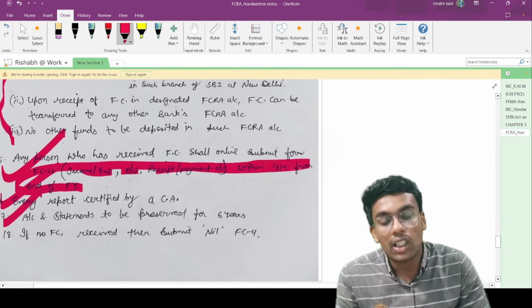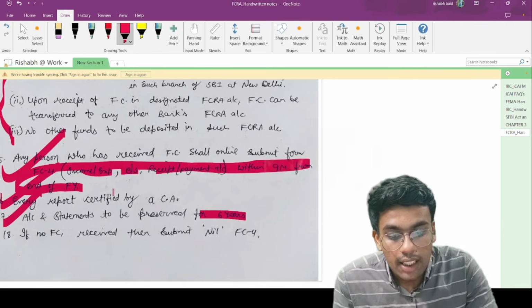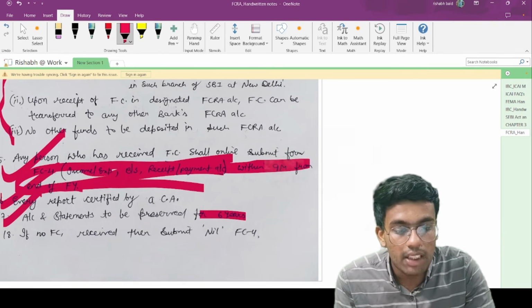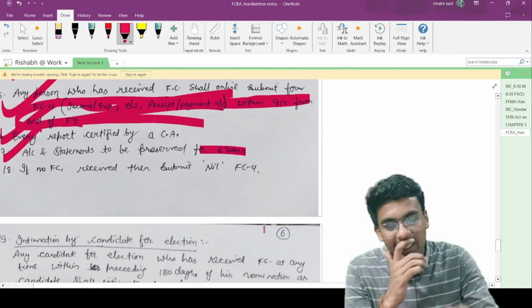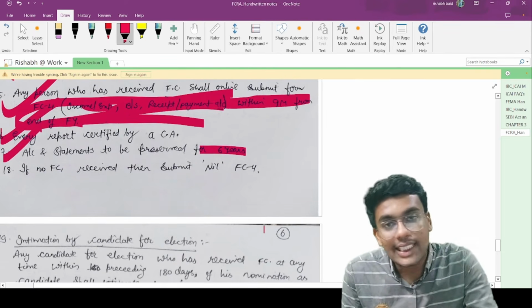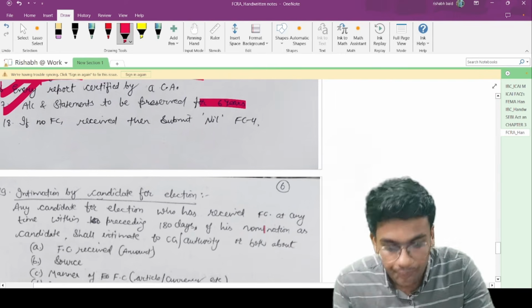Point number 17 talks about accounts and statements to be preserved for a period of 6 years. That means these accounts and statements are to be preserved for 6 years, and if no foreign contribution is received in a particular year, then these accounts and statements are still to be submitted. However, they will be nil.